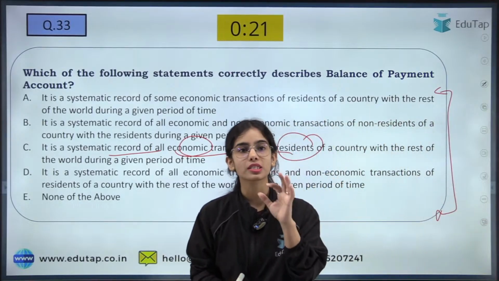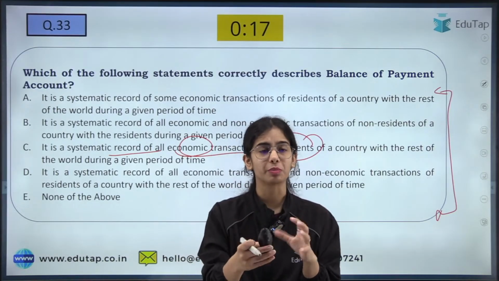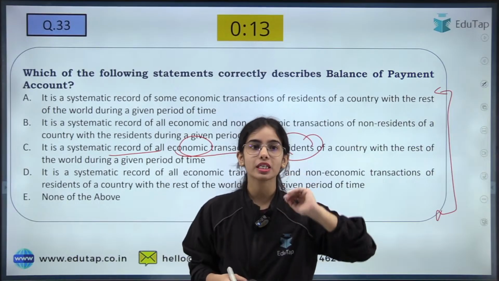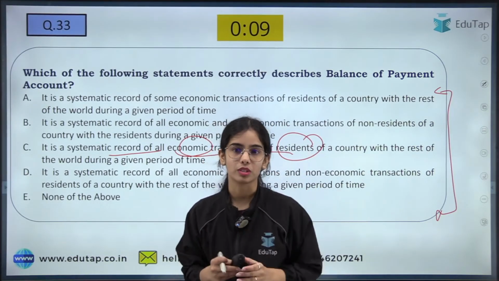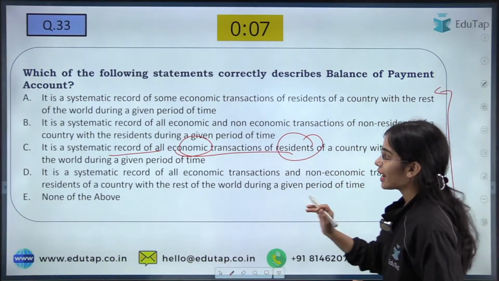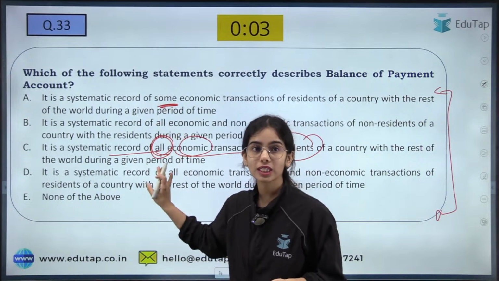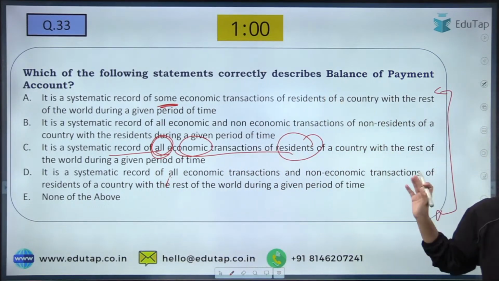It only records the economic transactions. Non-economic transactions mean interaction of the people, so we cannot record that. It only records the economic transactions of the residents of a country with the rest of the world. So here C is the right answer, and it records all the economic transactions, not only some. All the economic transactions between the residents and non-residents are recorded under the balance of payment.